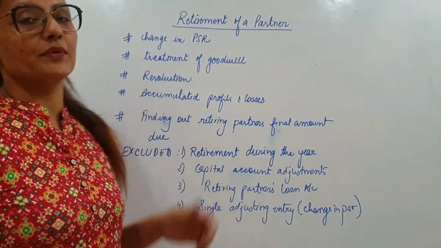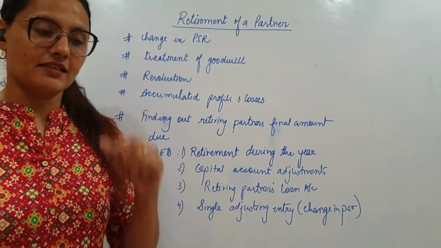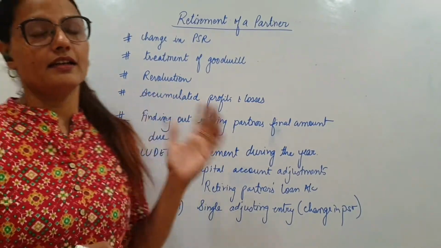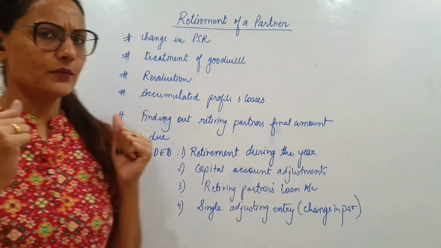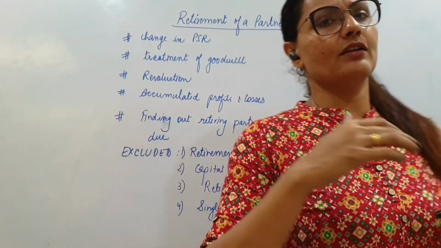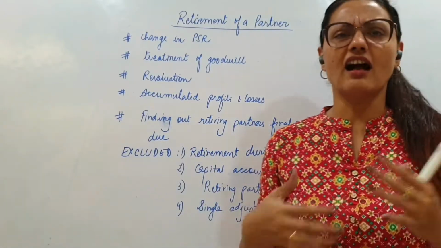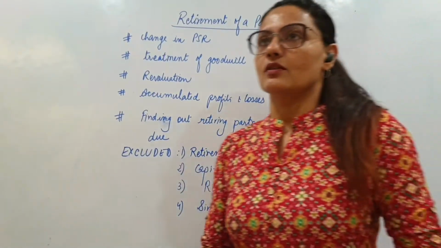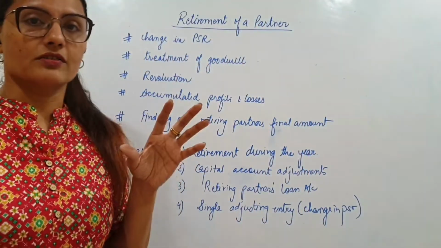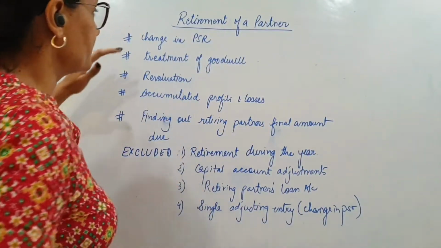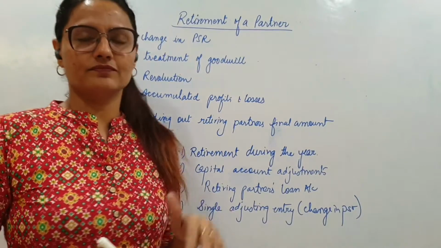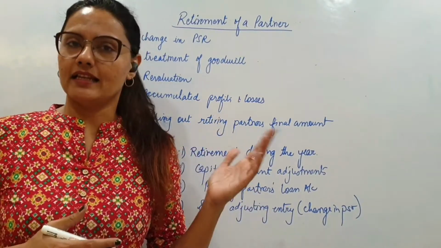Now we are going to start with retirement of a partner. Yes, after admission is done, retirement of a partner should go very quickly because more or less, it's very much like admission. Hardly changes. Now, what all are we going to focus on in this chapter is change in profit sharing ratio. Of course, related to that, gain and sacrificing ratio.